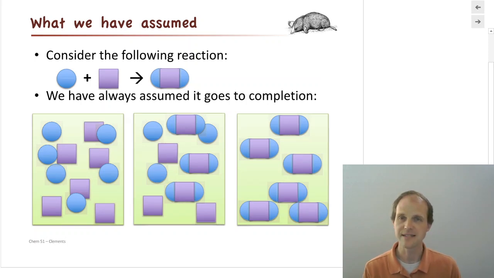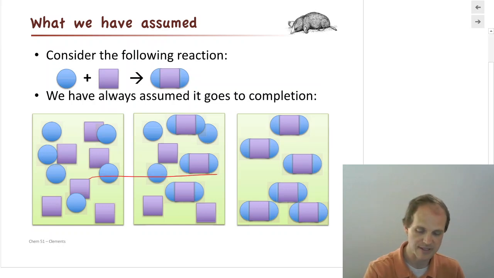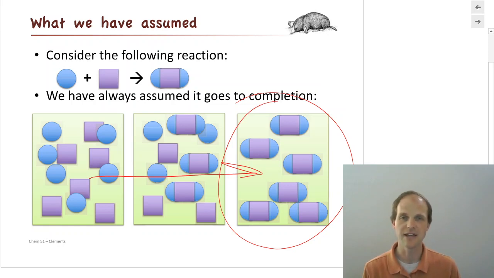So like I said, we've always assumed that if you have this reaction, it always goes to completion. You have your blues, you have your purples, and as time progresses in this direction, eventually what's always going to happen is you're going to end up with everything possible being products, and you're going to end up with either no blues or no purple squares left. In this case, they were equal and balanced out, and so we have neither of them left. We just have the mixed ones there.